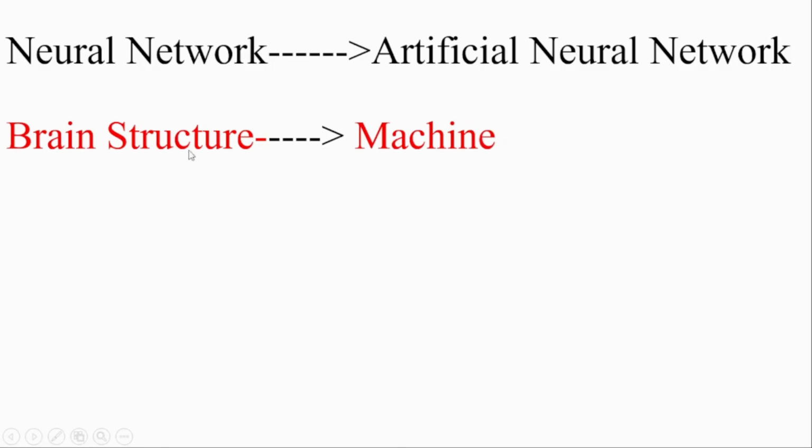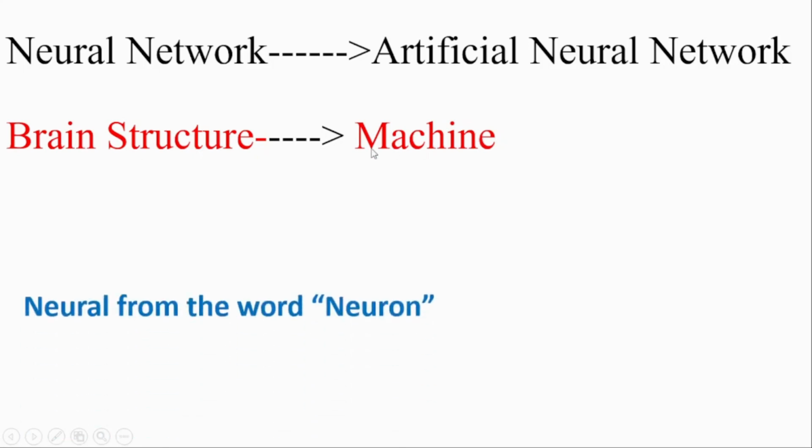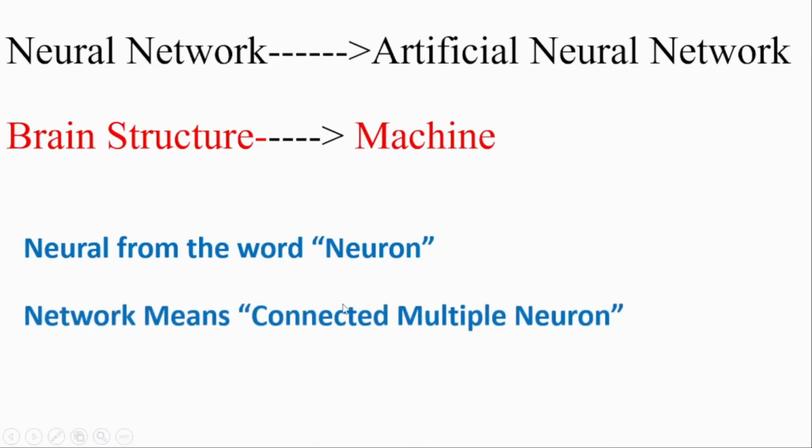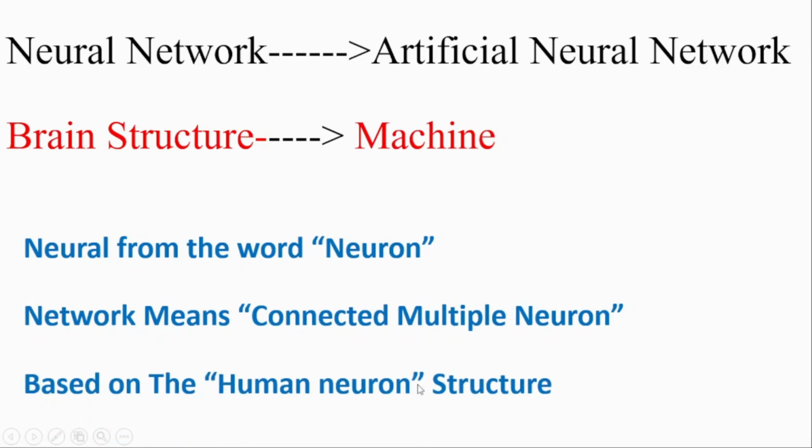Neural comes from the word neurons, and network means multiple connected neurons. So we call it neural networks because it is based upon the neurons of a human brain, where multiple neurons are interconnected with each other.